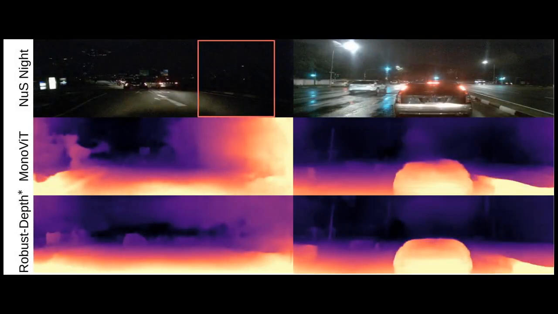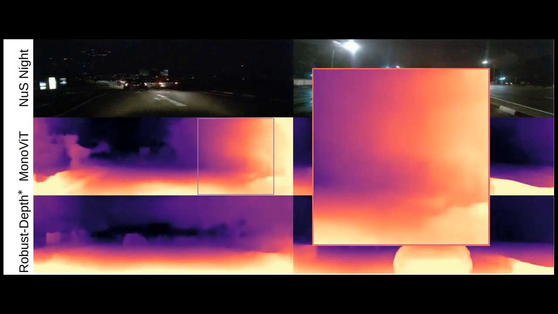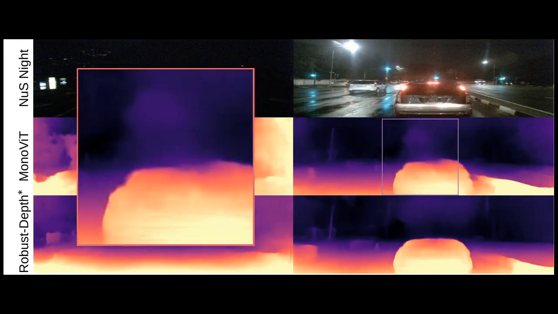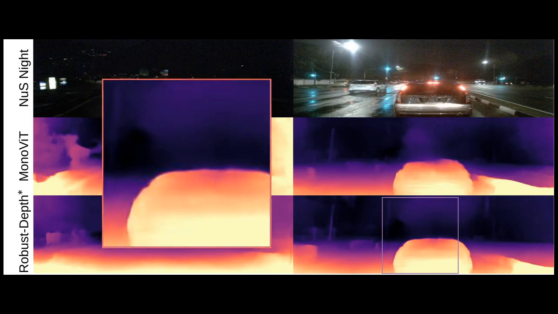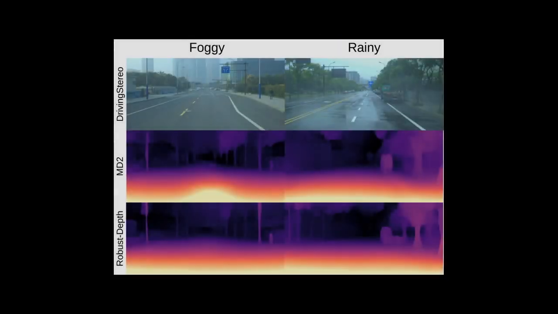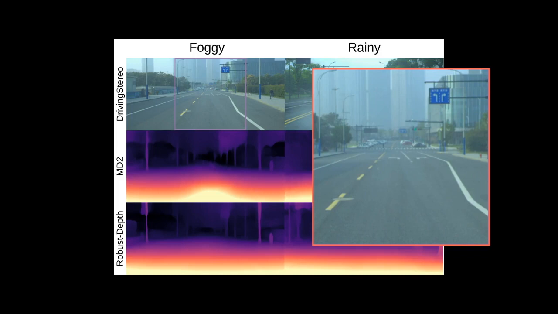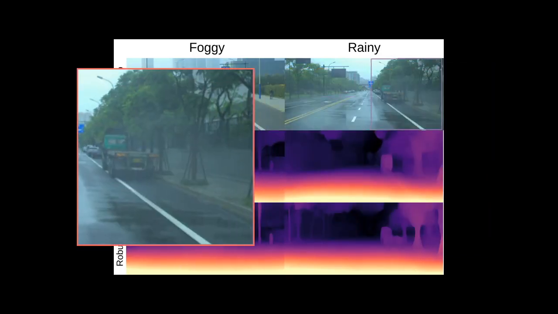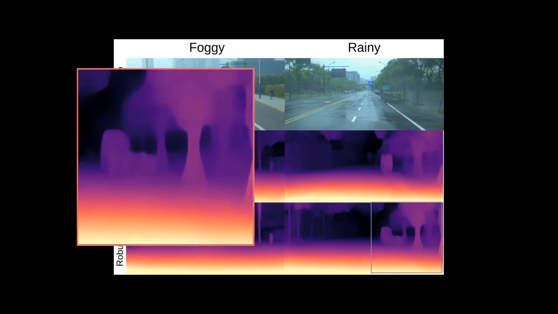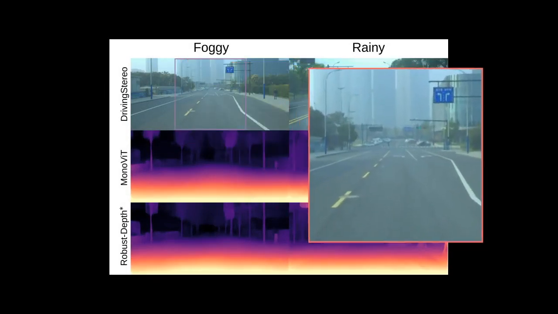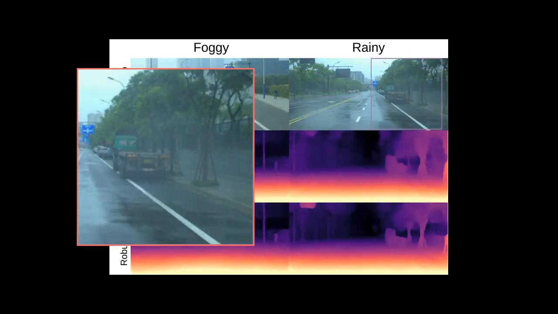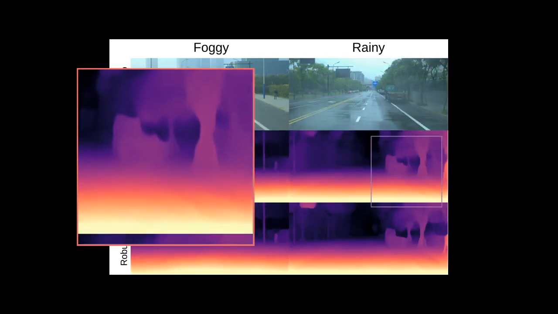Further demonstrations show that our method is agnostic to the depth network's architecture by using MonoViT's backbone. Penultimately, we use the DrivingStereo dataset to demonstrate our performance on foggy and rainy data, again showing impressive performance improvements. The same pattern is shown for more complicated depth networks. We have shown that robust depth is able to cross-generalize to multiple domains whilst avoiding catastrophic forgetting.